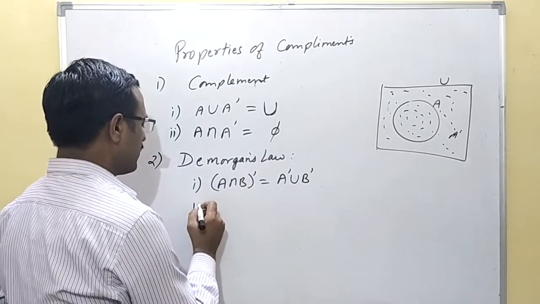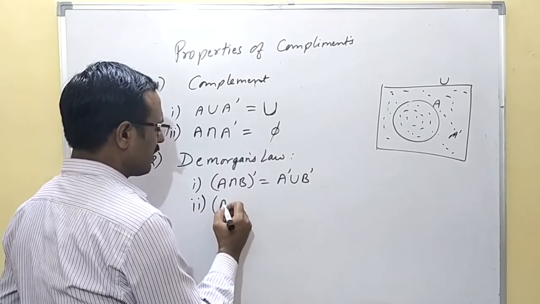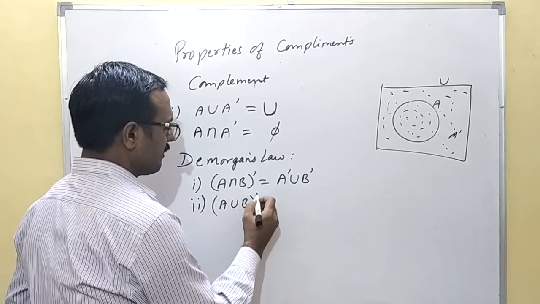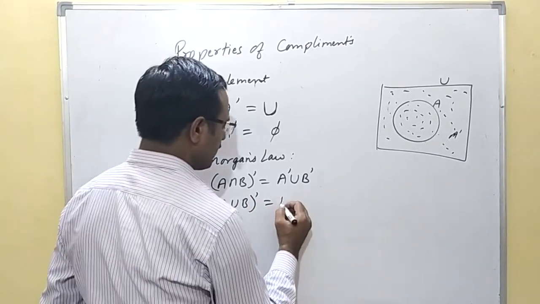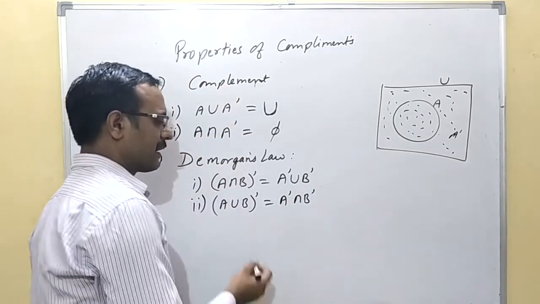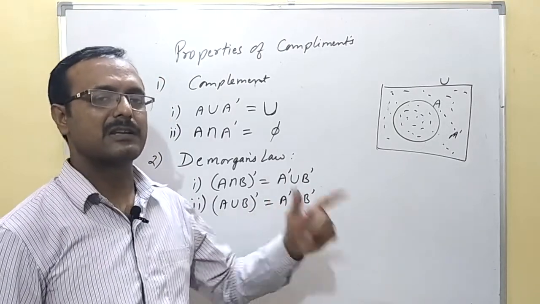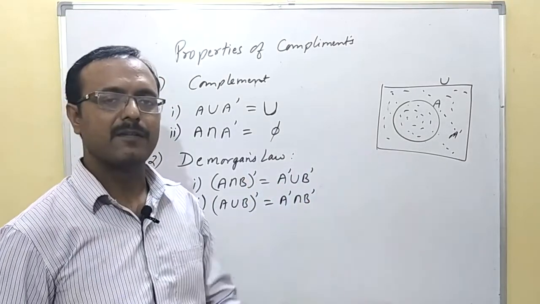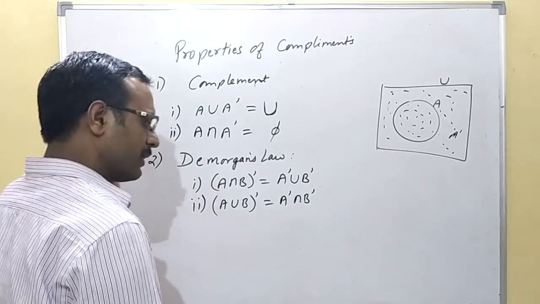Similarly, if instead of intersection you have union, and you have to do the complement of this, then what you will get? You will get A dash intersection B dash. So we can also prove the same thing. Whether the LHS and RHS are equal or not, we can prove by Venn diagram. You have already seen such type of proof, so you can do it.